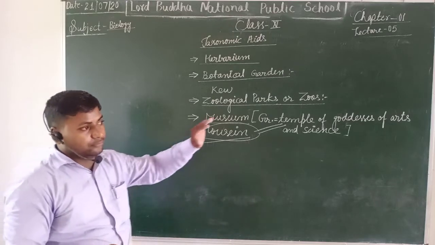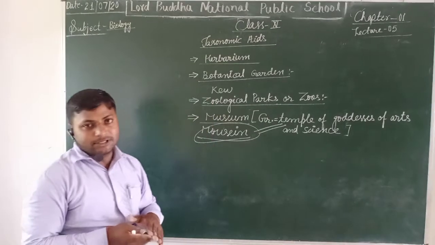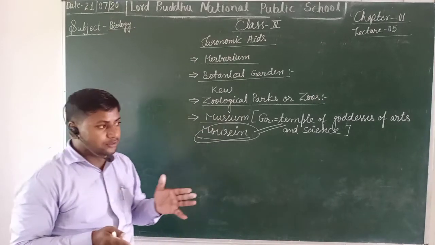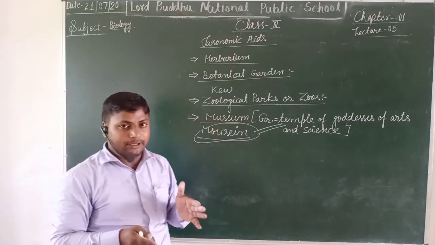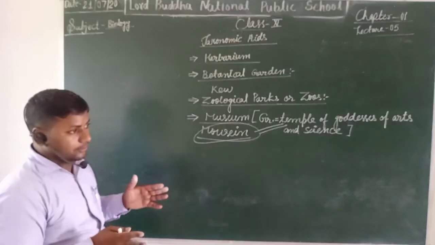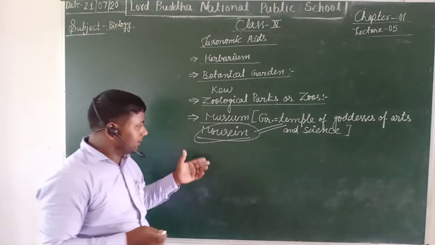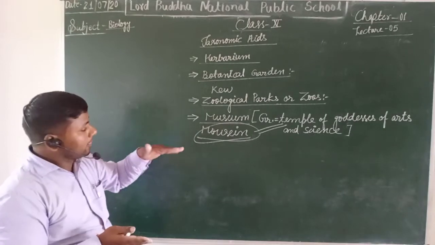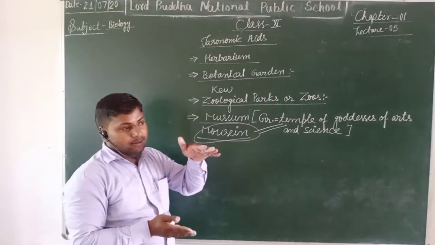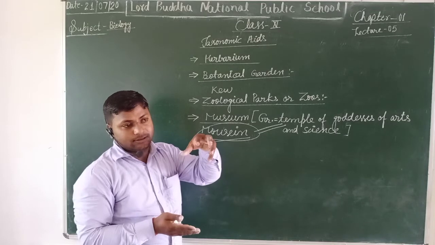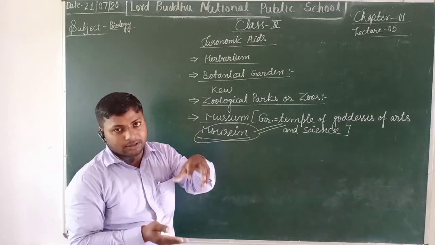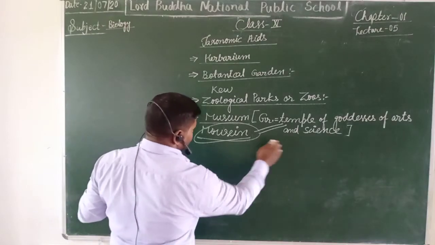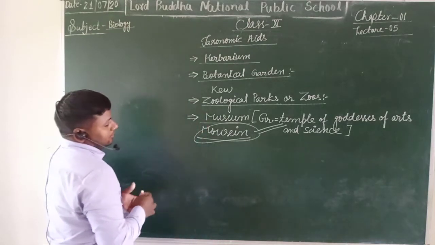Such preparation of specimens under formalin solution is also abbreviated as FAA. FAA means preparation of specimens under glass in formalin solution. So this is the temple of goddesses of arts and science.